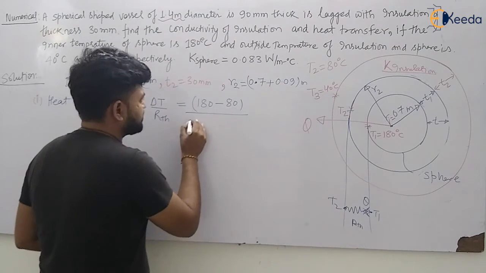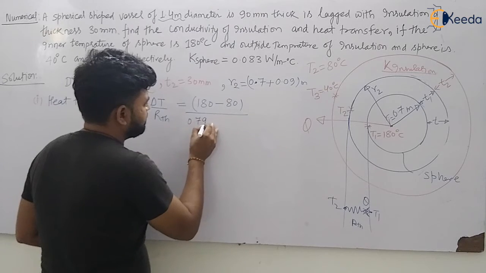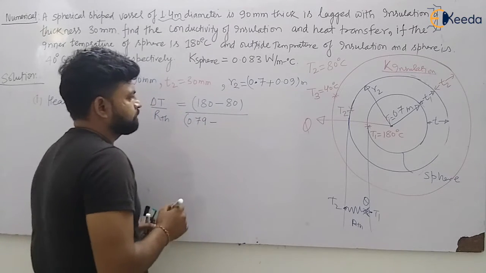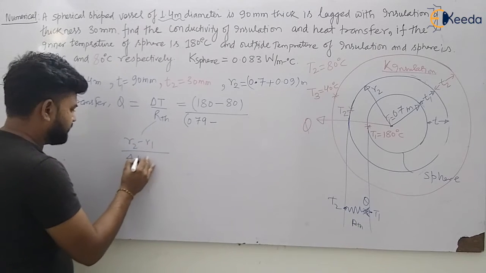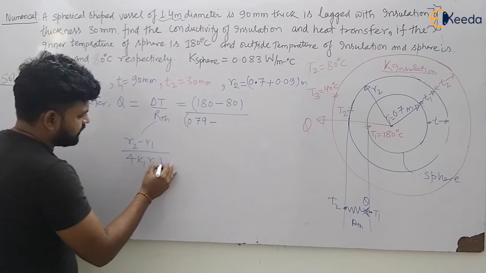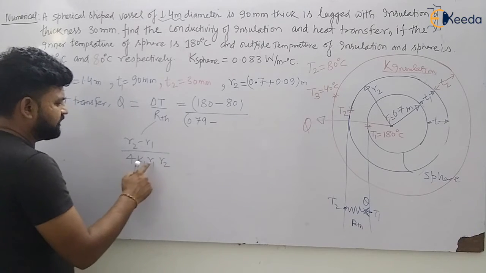This will be 0.79 meter minus R1. So R thermal, you already know, is R2 minus R1 divided by 4 pi K1 R1 R2.